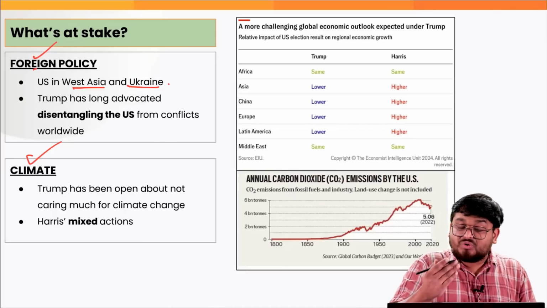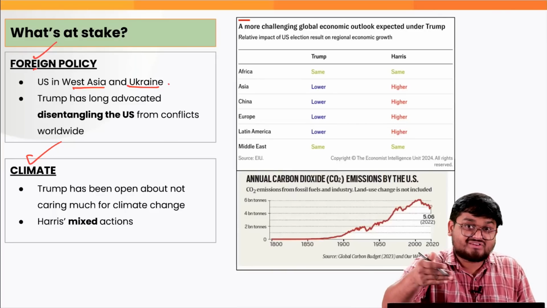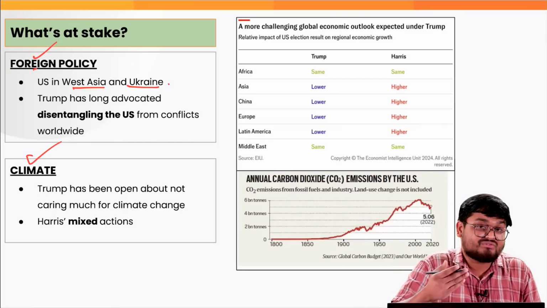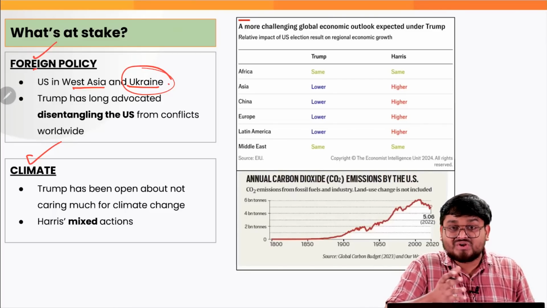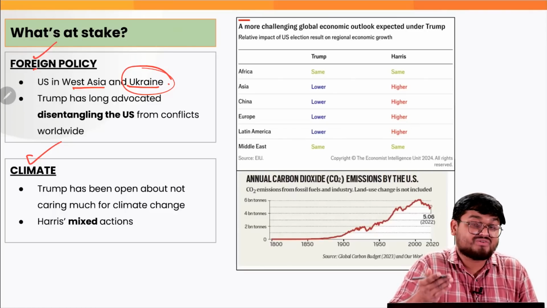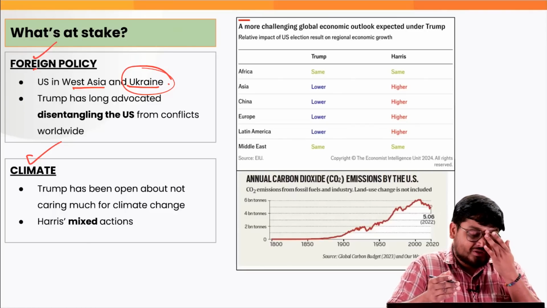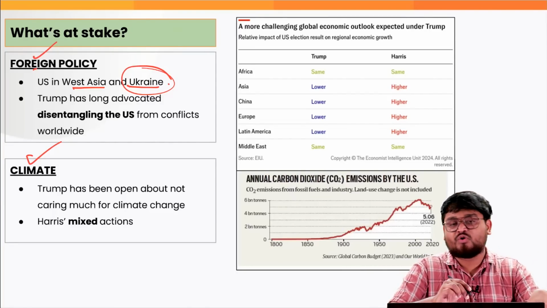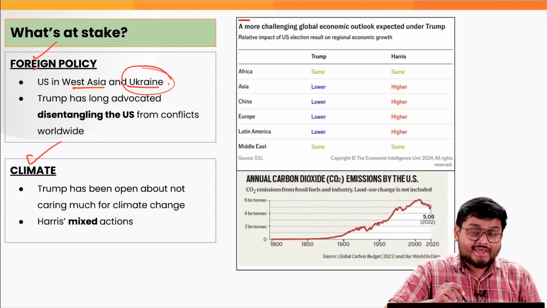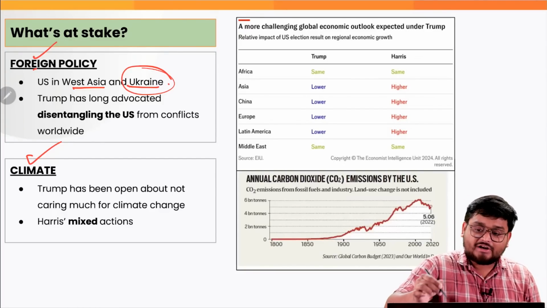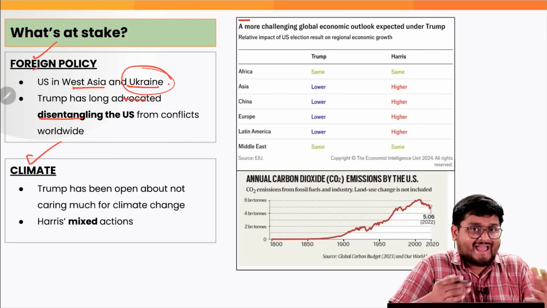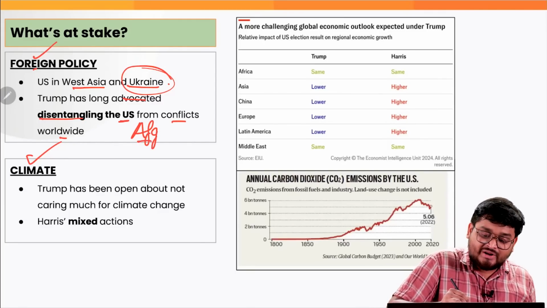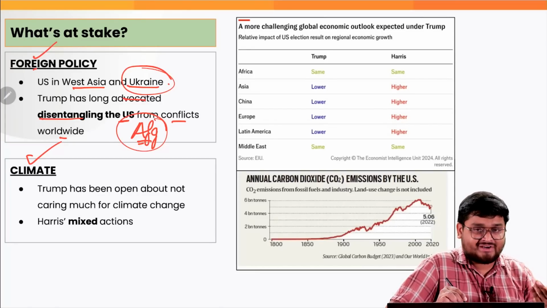And according to various presidential debates and campaigns, it has not yet been clear how Kamala Harris will be proceeding with the same, though she had focused on Russia-Ukraine crisis and how US can end the conflict. But also, we can understand that US has a history of supporting conflicts indirectly all across the world according to their own interests. Next, Donald Trump has long advocated disentangling the US from the various conflicts abroad. This was also seen in Afghanistan when US pulled itself out from Afghanistan, right?